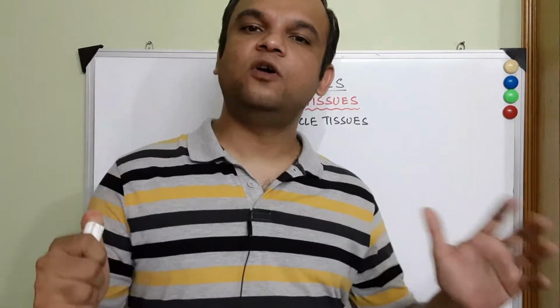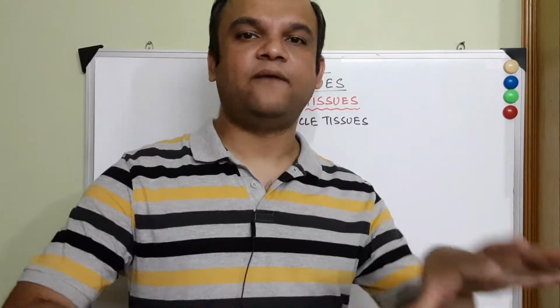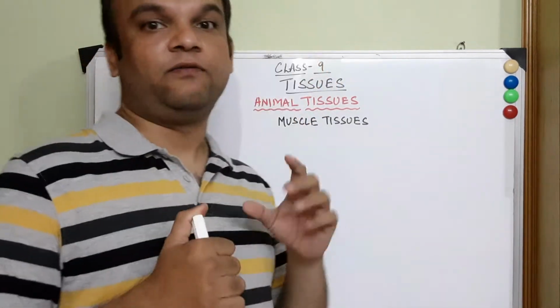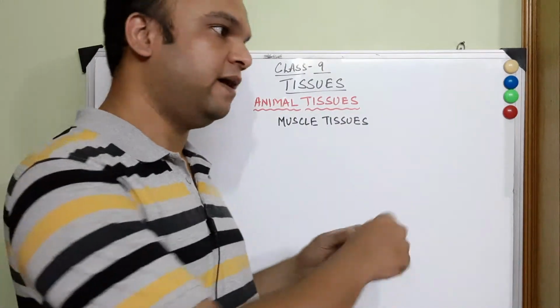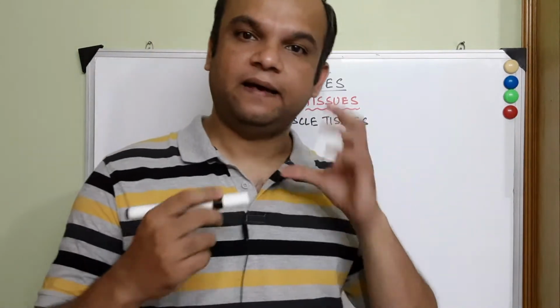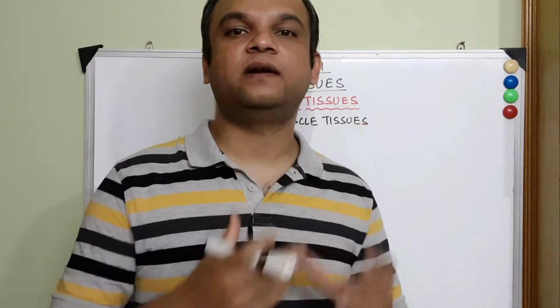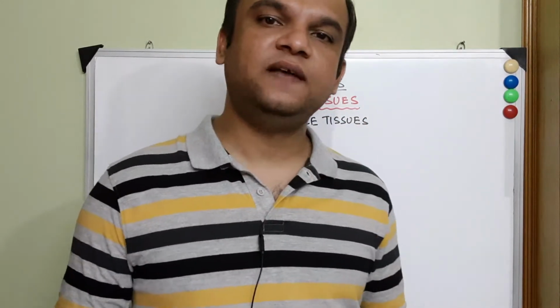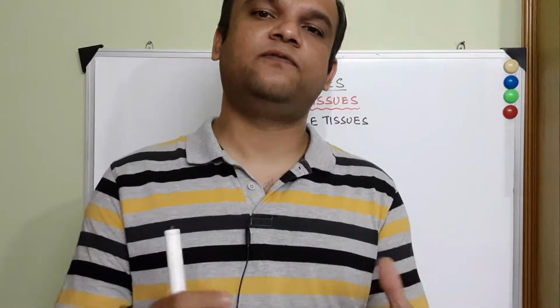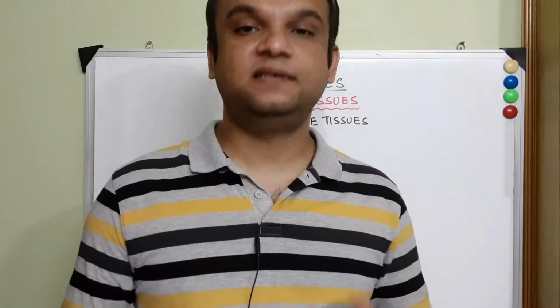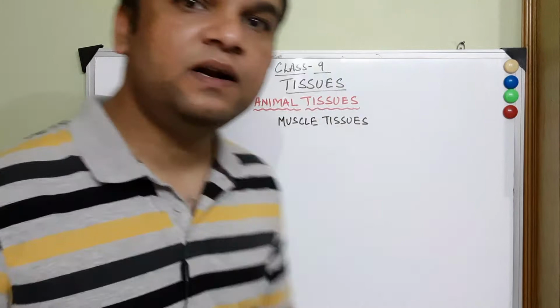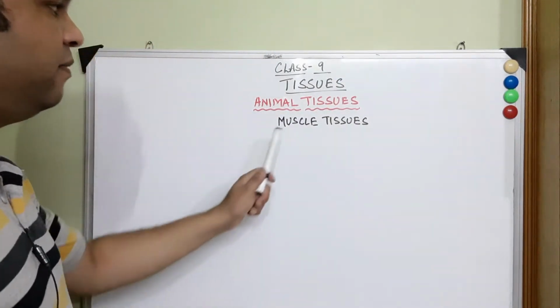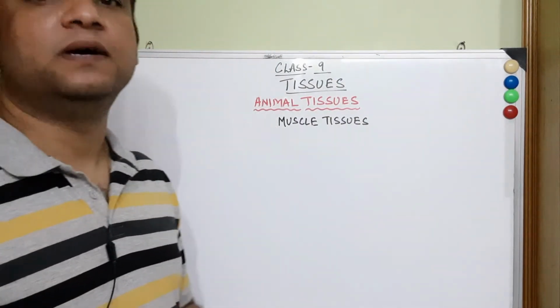Students, we all know that we have to make some kind of movements. Like if I have to write on the board, I have to make my hand movement. If I have to speak, I have to make my jaw movement. If I have to walk, I have to make my leg movement. So in this way, we see that there are so many examples of movement. What makes this movement possible? The movement of the body is made possible because of the muscles.